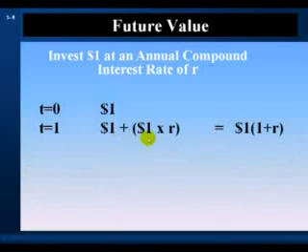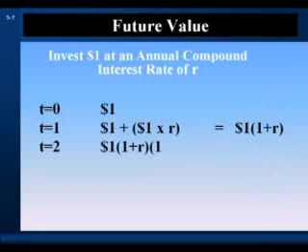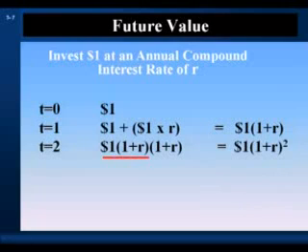The $1 principal is common and can be factored out to give this equation. The future value of $1 invested for 1 year at an annual rate of R% is equal to $1 times (1 + R). Now let's reinvest this entire sum we have at the end of time 1 for another year. The year 1 sum is invested again to earn a rate of return over year 2. The future value of $1 invested at an annual rate of R% for 2 years is equal to $1 times (1 + R) squared.